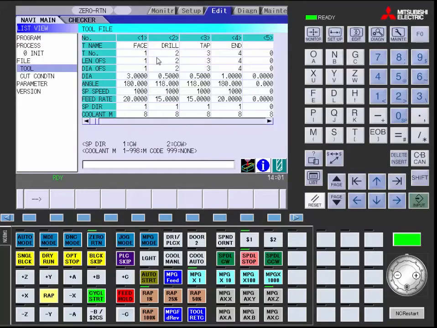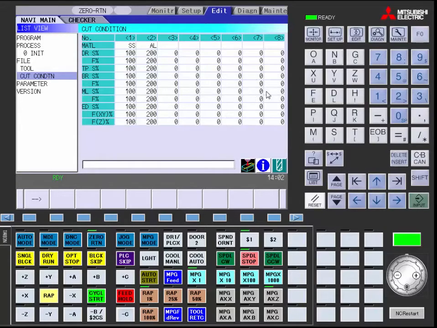Once you have all of these set up, the next thing you need to do is your cut condition setup. So you go to your list view and click on the cut condition. This will bring up your cut condition area. This setup will allow you to set a material as the base for all of your cutting conditions. Then you can set other materials up as a percentage of your base. This will adjust speeds and feeds of your tools based on material type.